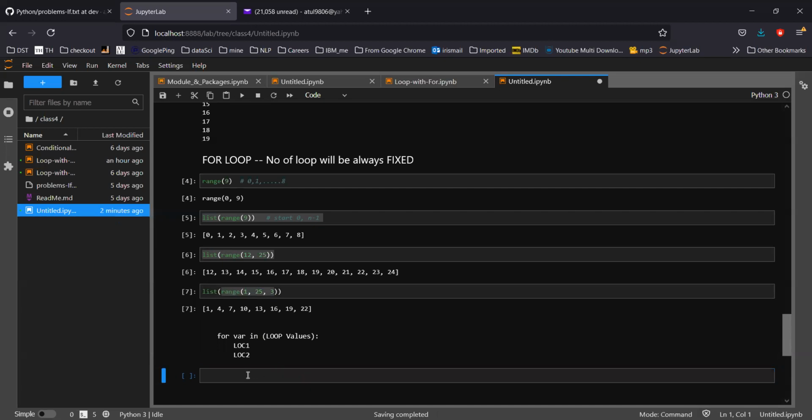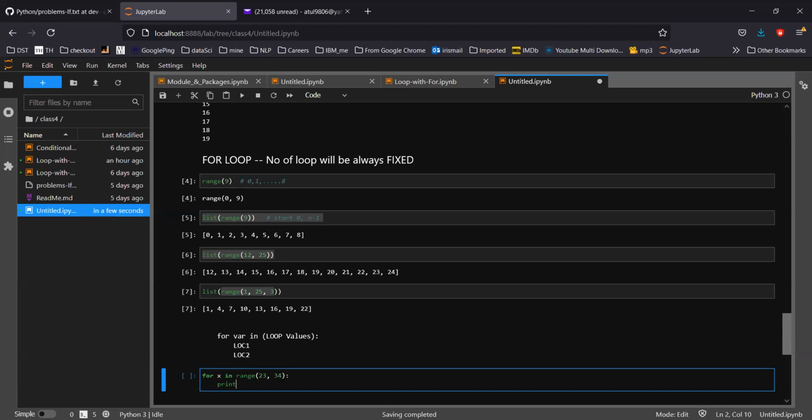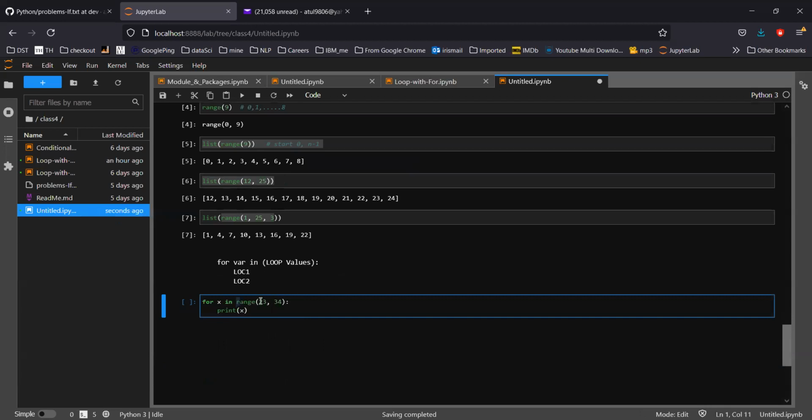Okay, so let me try it out. For x in range, suppose 23 to 34, colon, print x. So what's happening in these two lines of code? This range will return you a list of numbers. It will take one value, assign it to x, and then you can perform your stuff. Then it will go back again, take another value, assign it to x, print x, and so on.